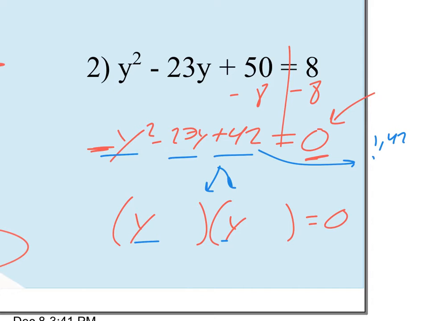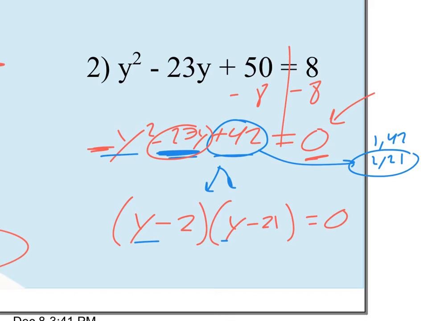1 and 42, 2 and 21. Oh, I think already I'm just going to stop because I think 2 and 21 is going to be my combination that gets me to negative 23, right? And it makes sense, yep, because this is positive 42. So that tells me my signs are each going to be the same. They're both going to be, in this case, minus signs. And yep, I think minus 2 and minus 21 will get me to negative 23y. So that must be the correct factoring. So y equals 2 and 21 as my answers.